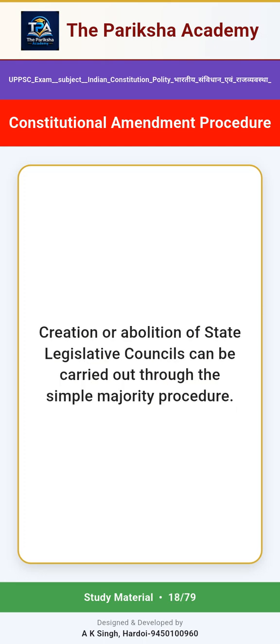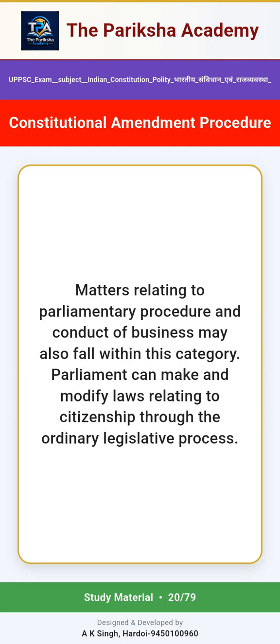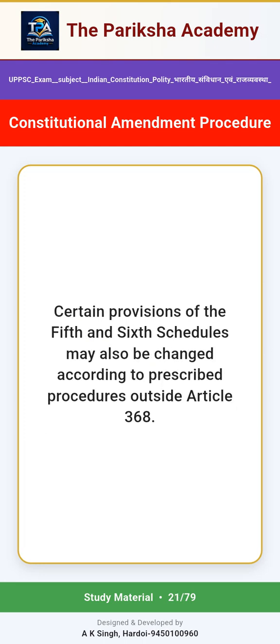Creation or abolition of state legislative councils can be carried out through the simple majority procedure. Certain provisions relating to salaries and allowances of members of Parliament and state legislatures may be changed through the ordinary legislative process. Matters relating to parliamentary procedure and conduct of business may also fall within this category. Parliament can make and modify laws relating to citizenship through the ordinary legislative process. Certain provisions of the 5th and 6th schedules may also be changed according to prescribed procedures outside Article 368.